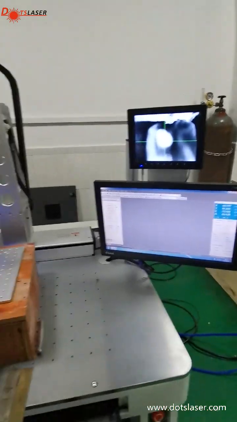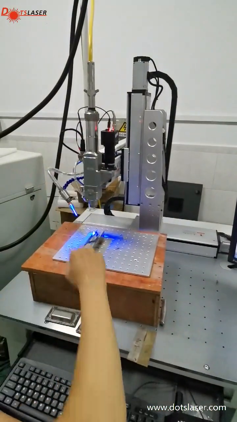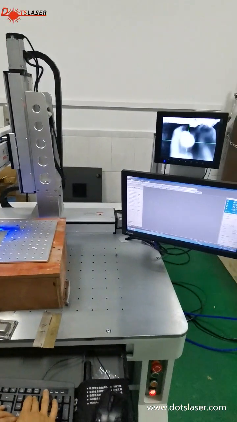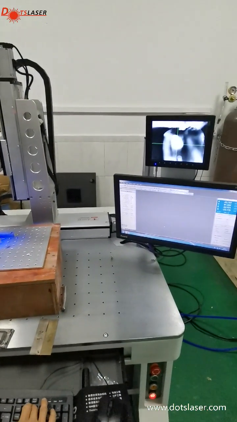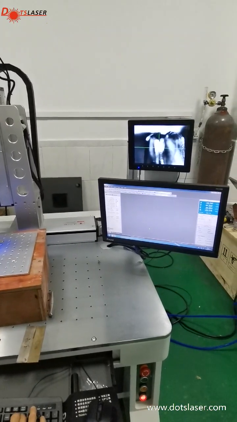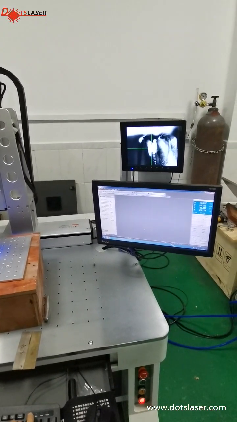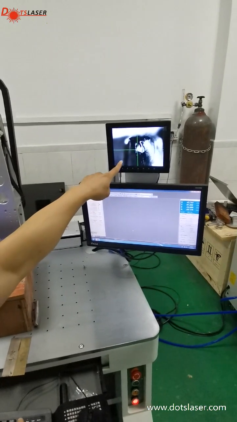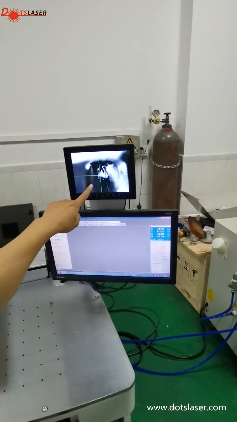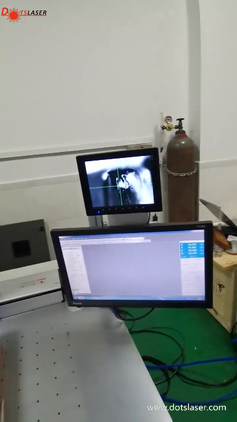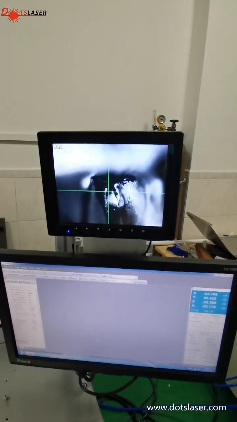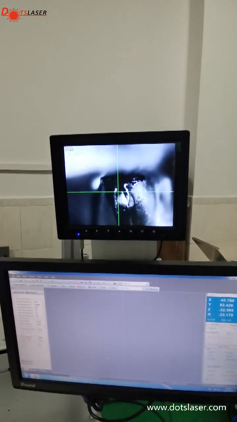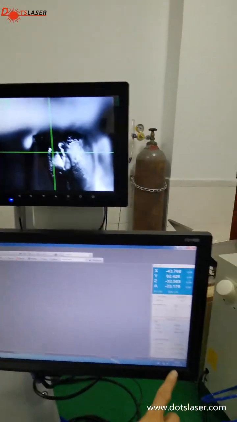We have to move the laser head upper to find the focus. So you will see here. So now is the focus point. This is the focal point. And then the same way, we have to